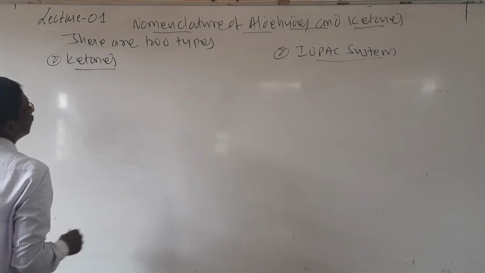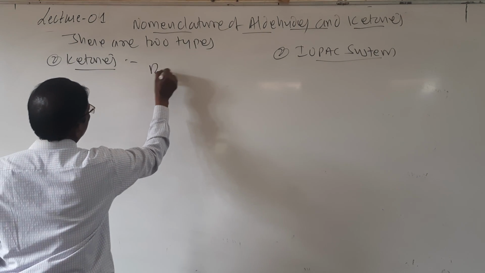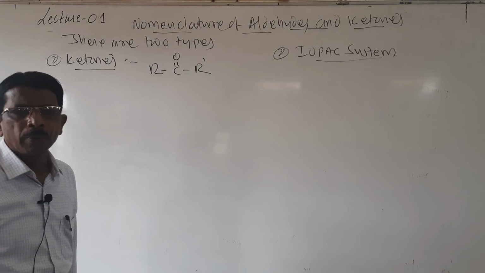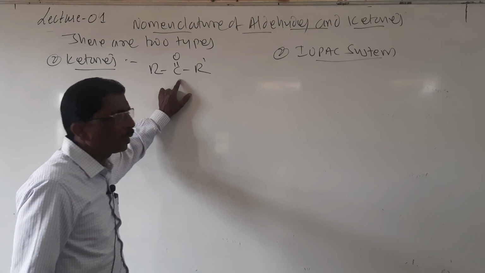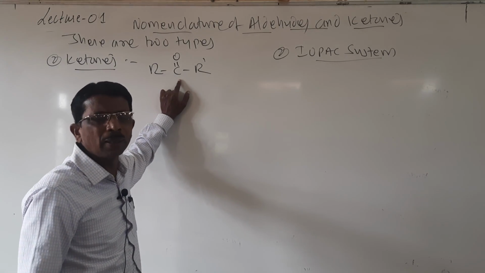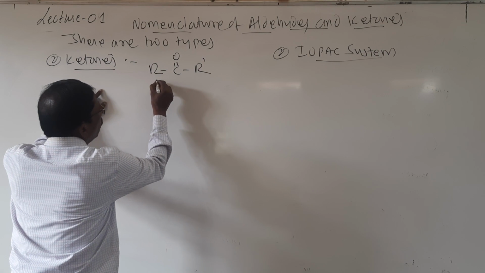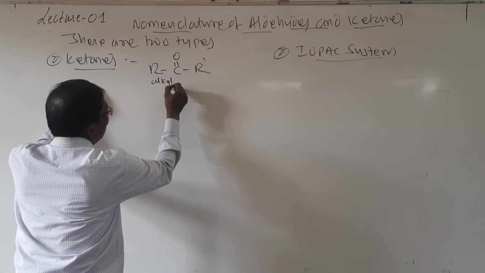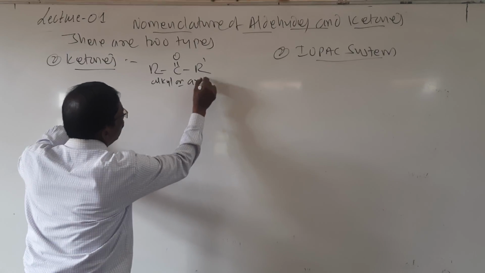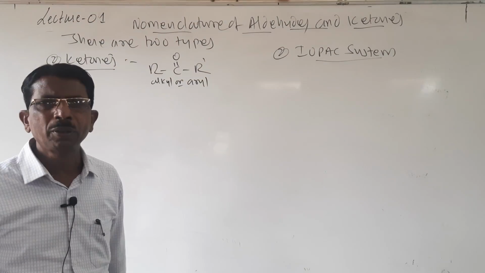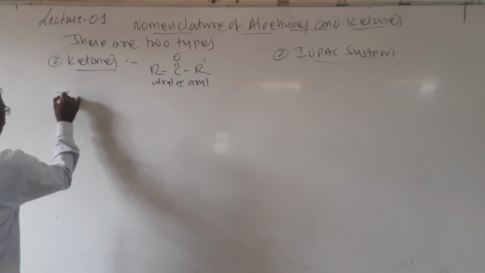Look here, ketones, the general formula is R, C double bond O, R dash. In ketones, the carbonyl functional group is bonded to alkyl or aryl groups.